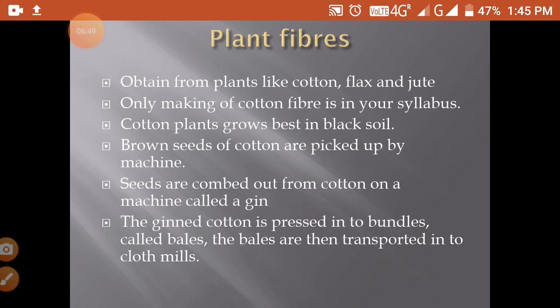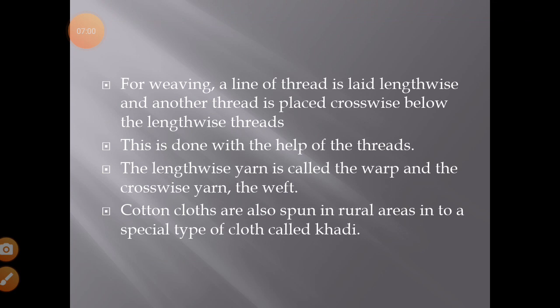The fibers are spun into yarn, and the yarn is woven to make cloth. So what is weaving? A line of thread is laid lengthwise, and another thread is placed crosswise below the lengthwise thread. The lengthwise yarn is called the warp, and the crosswise one the weft. Cotton is also spun in rural areas into a special type of cloth called khadi.